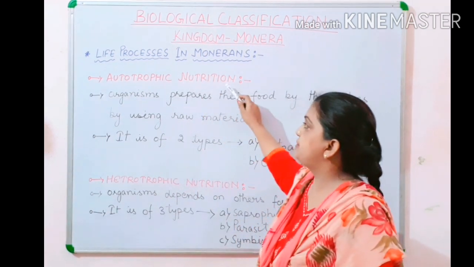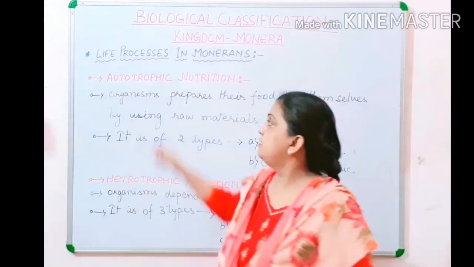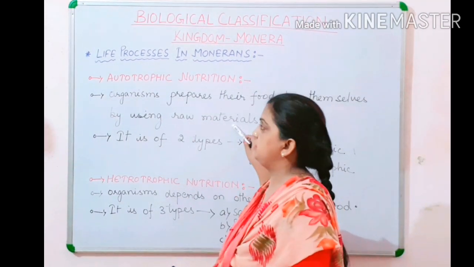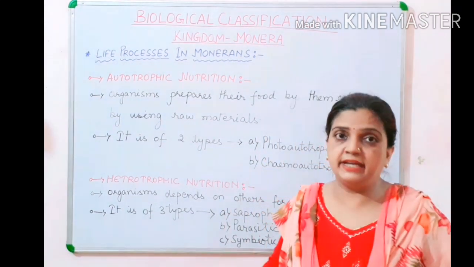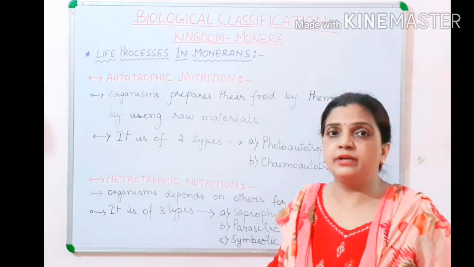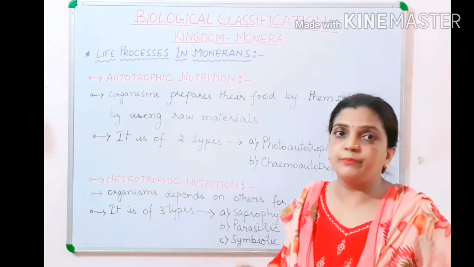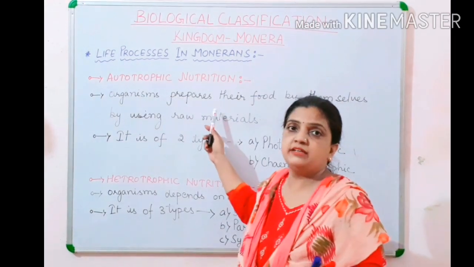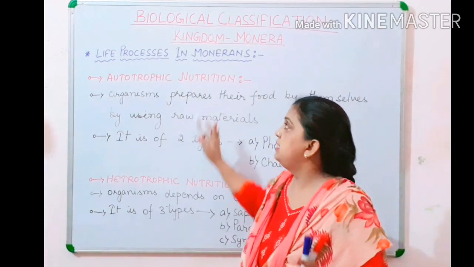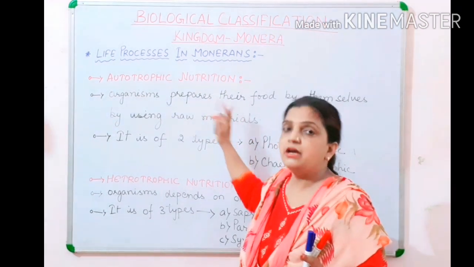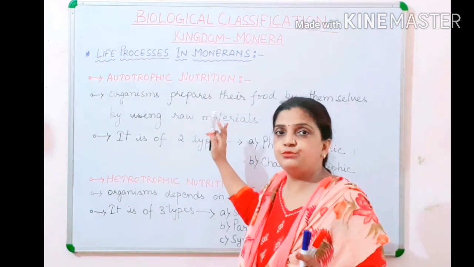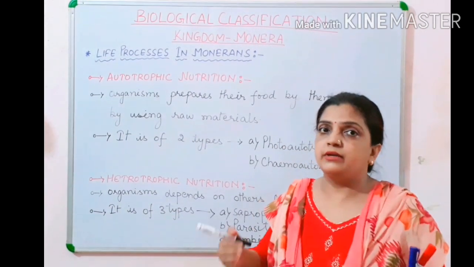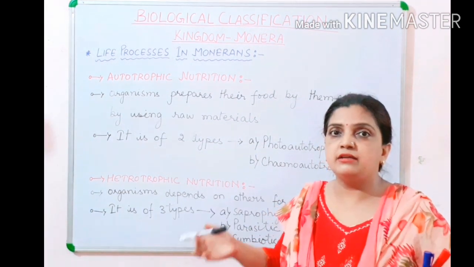Children, autotrophic nutrition is a method where organisms prepare their food by themselves by using raw material. I don't think that it needs to be explained now. You are very familiar and you know it very well what autotrophic nutrition and heterotrophic nutrition mean. So I am not going to explain the definition. In simple words, in autotrophic nutrition, organisms are capable of making their food by themselves, and in the heterotrophic mode of nutrition, organisms are dependent on others for their food.